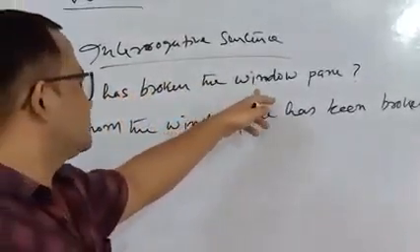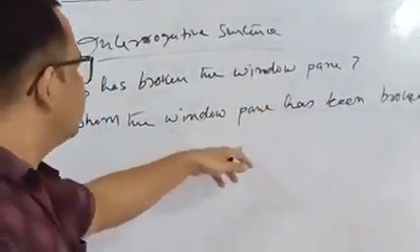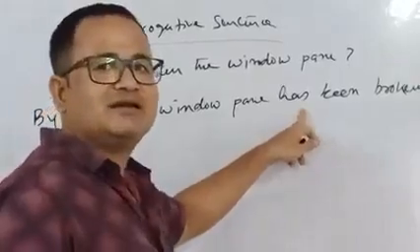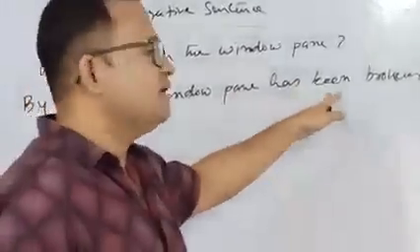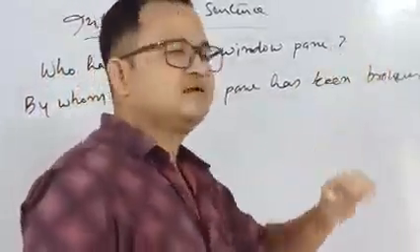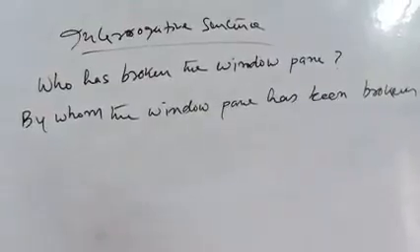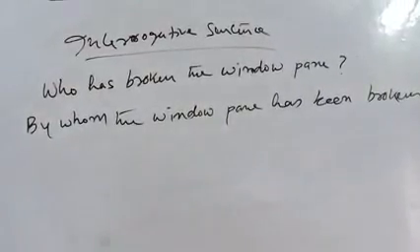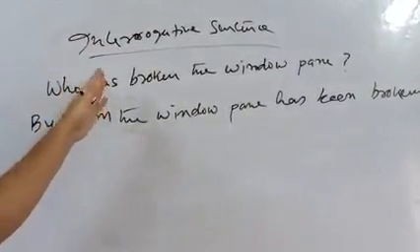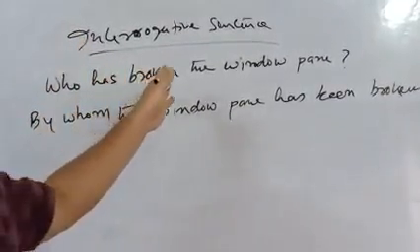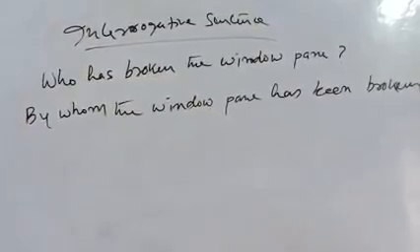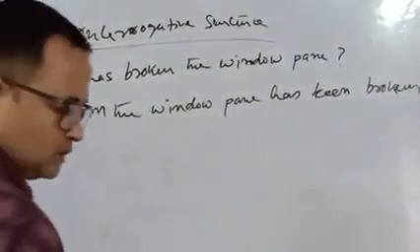The window pane is third person singular, so that is why we put has as the auxiliary here. And after that, been always comes, and then the past participle form of the verb, broken. So this is how we change voice from active to passive if the interrogative sentence begins with who.